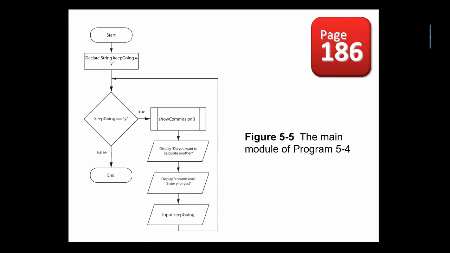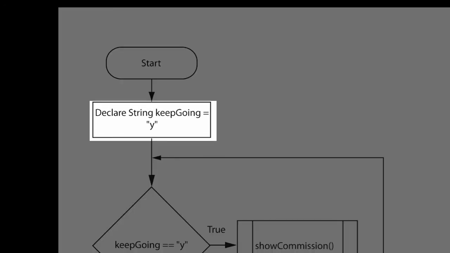Let's trace this flowchart down. So we are actually on page 186 of your book, so we're going to start, and you'll notice that we have declared the string variable called keep going, equal to y.